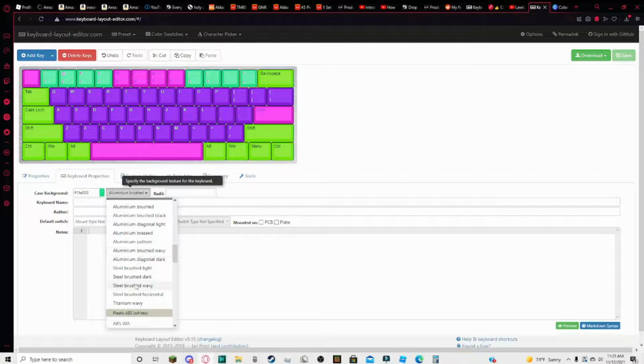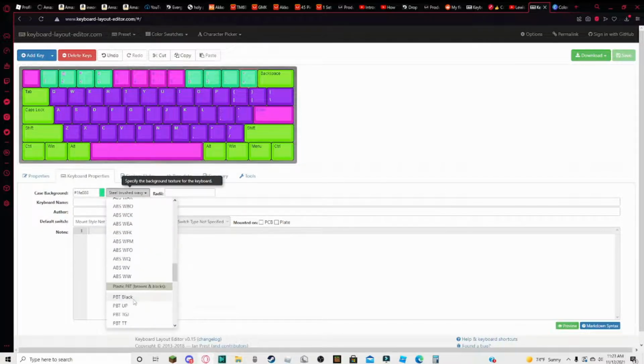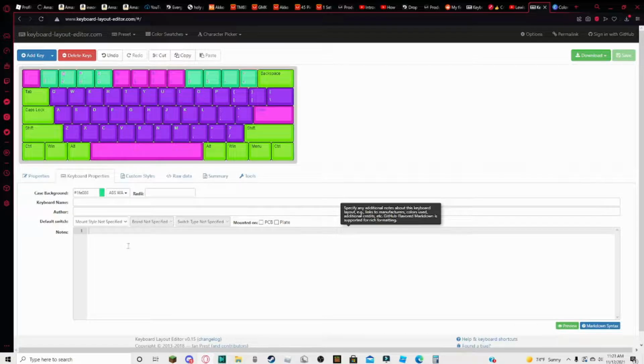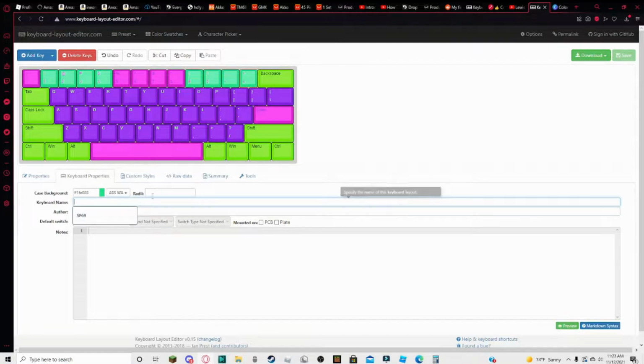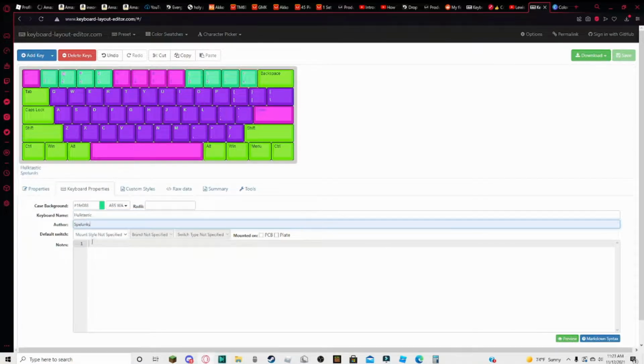It might not stay the way you want it to. Let's do ABS, but it's not gonna keep its color. How about made by the one and only me? You can do the mounting style, but we're just doing keycaps. I just did that because I was bored.